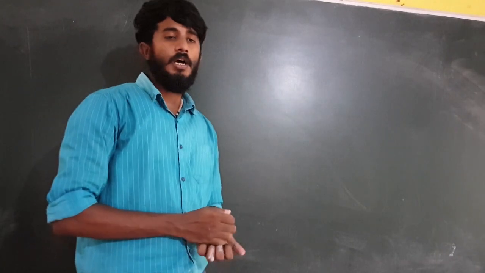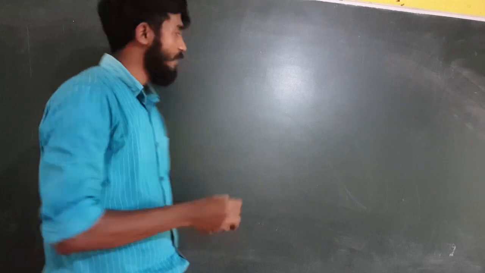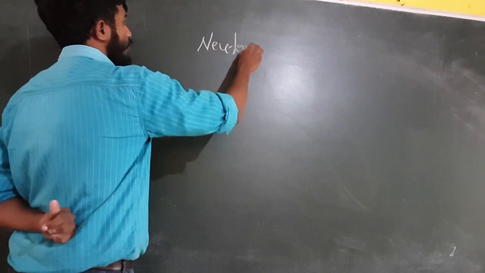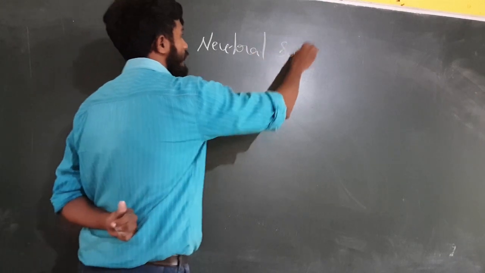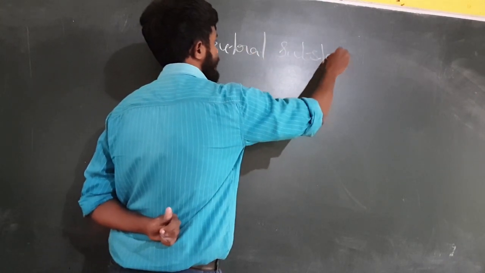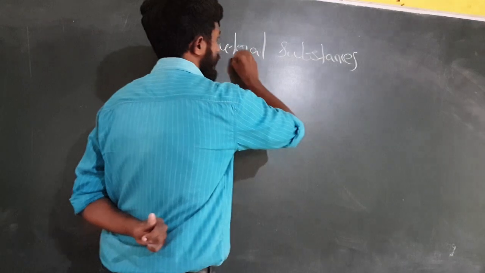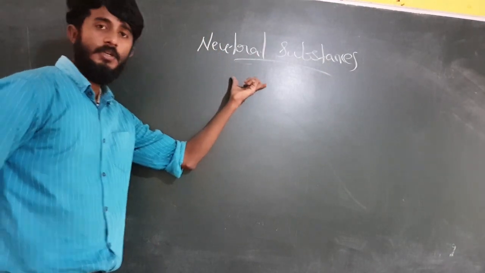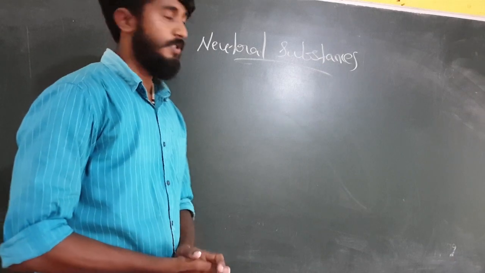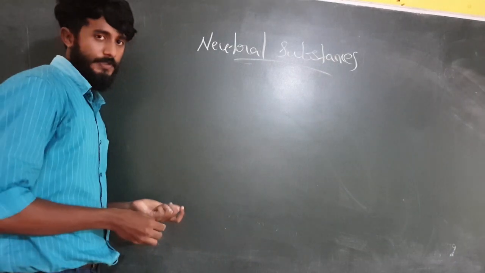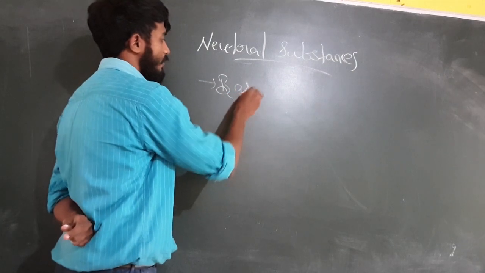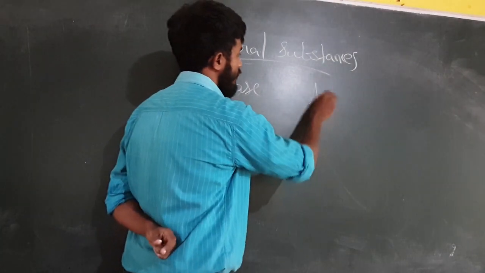So students, the last topic in this chapter is neutral substances. So what do you mean by this? We have seen about the base and we have seen about the acid.